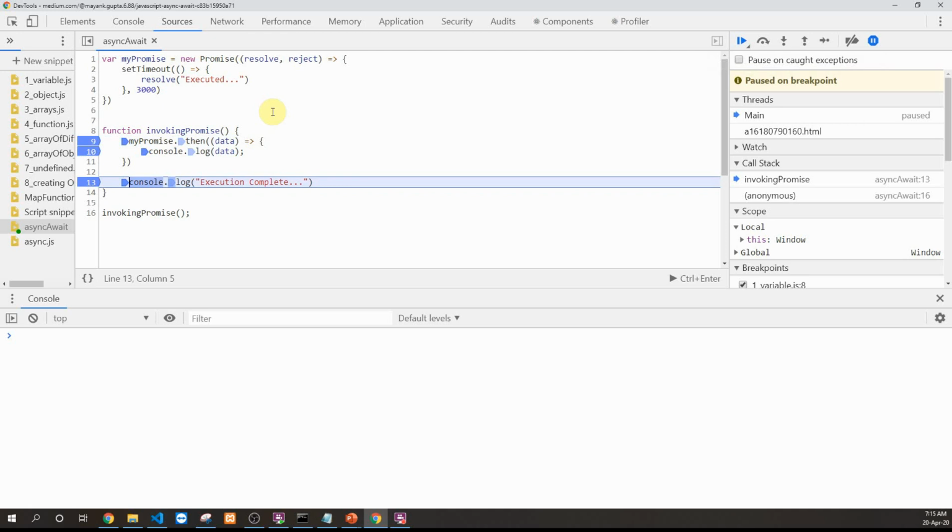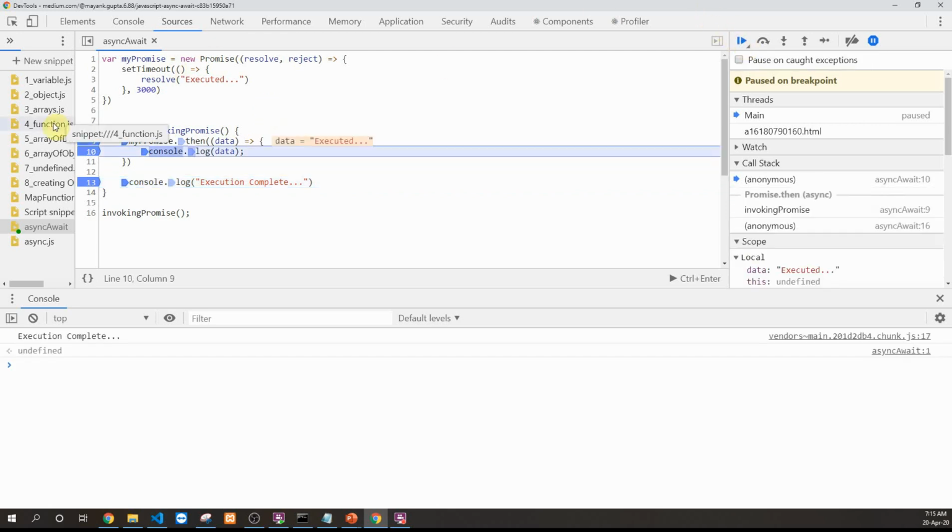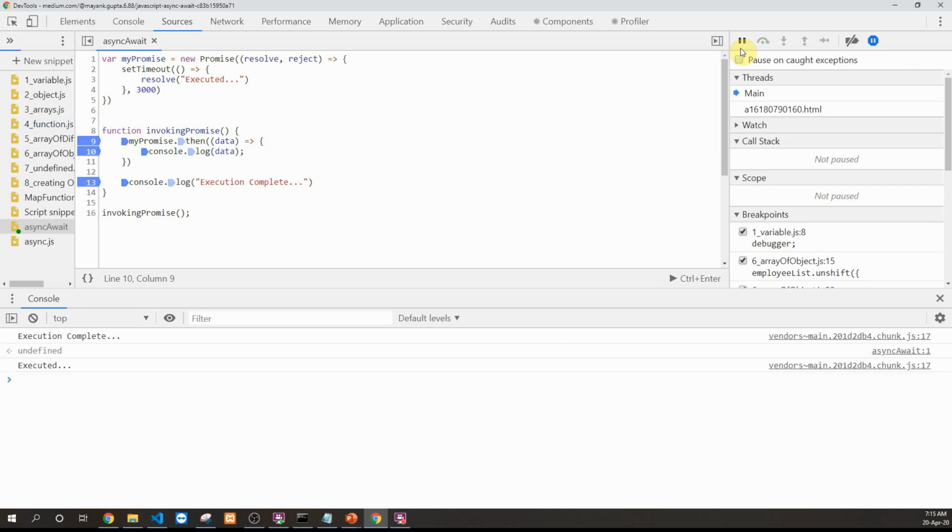Meanwhile, the single threaded execution of JavaScript will proceed to the left out lines of code inside that particular function. Once the promise has been resolved, it goes back to the resolved promise callback function. It console logs the message that we have received, and then the execution is complete. So in this entire process, we see that this promise resolution is an asynchronous process, and the single threaded execution of JavaScript didn't wait for this promise to be resolved. Instead, it went further and executed the rest of the lines.